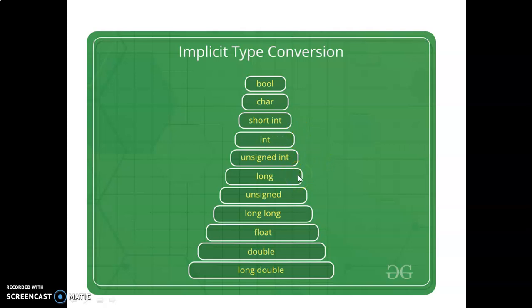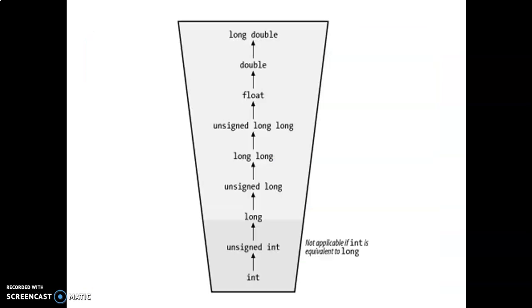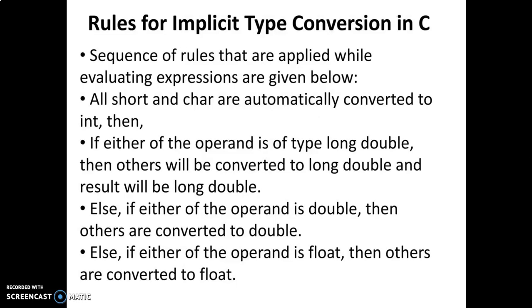Like that, if one variable is of long data type and another is of double data type, the long is converted into double, because the lower range data type is converted into the higher size data type in implicit conversions. This is also another picture of how the conversions take place, from integer to long, unsigned int, unsigned long to long, and for double and long double. According to this hierarchy, the implicit type conversion happens in C programming.